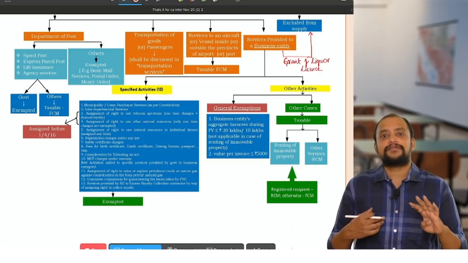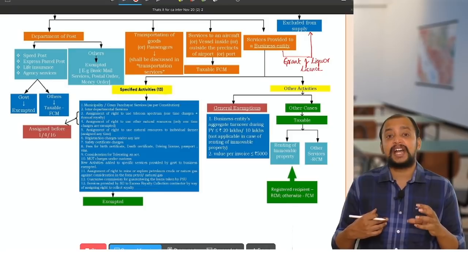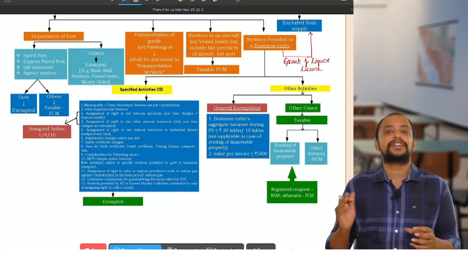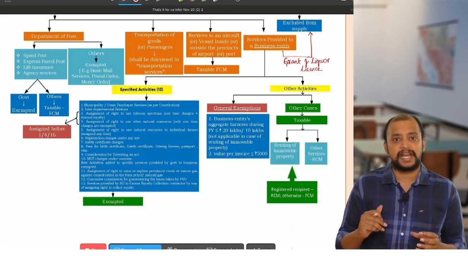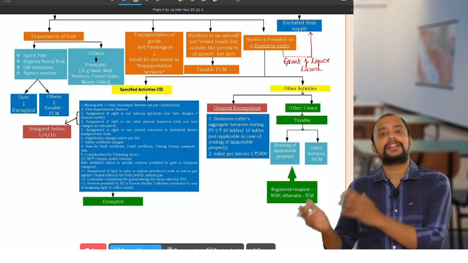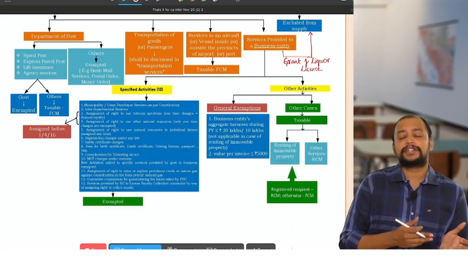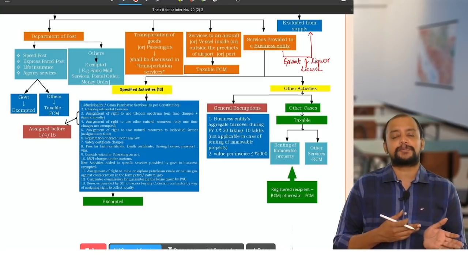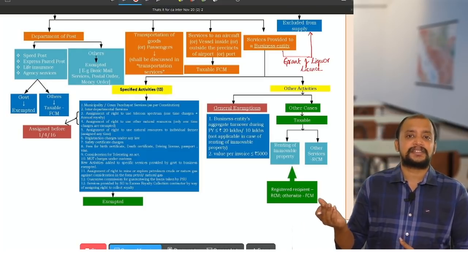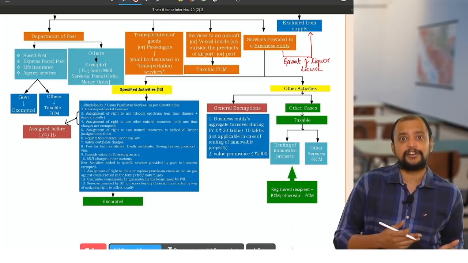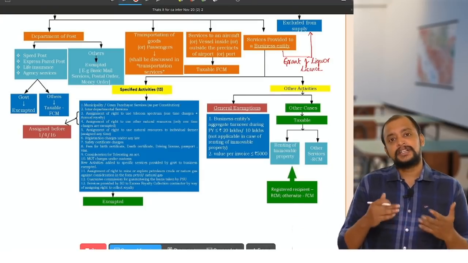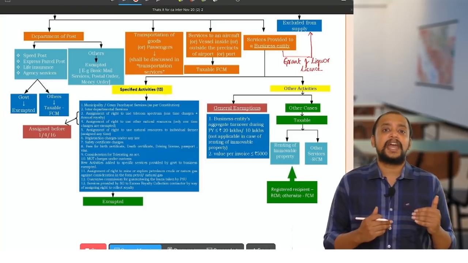These are the 4 activities of the Department of Post. Sir, why have they taxed this? For one reason, there is a private sector also in this place. That's the reason why they have taxed. That is the logic. For remembering that, I told you. Because courier agency is taxable, so why not speed post and express parcel post? Any private life insurance company is taxable, so why not Department of Post? Same way, any agency service is taxable, so why not Department of Post? That's the reason why they have taxed these 4.